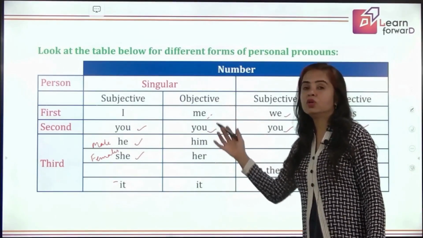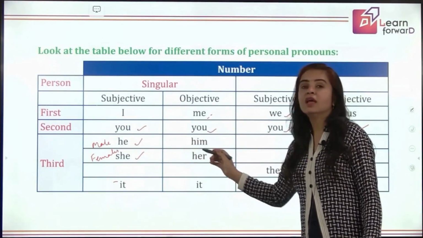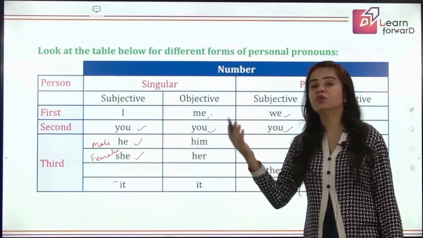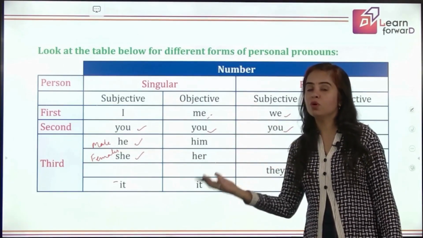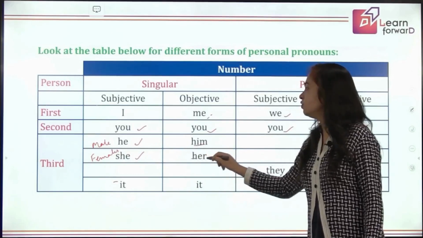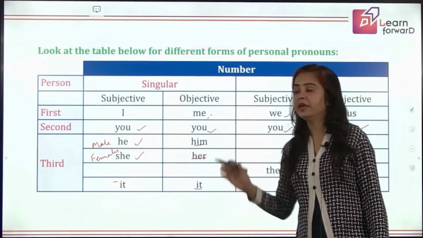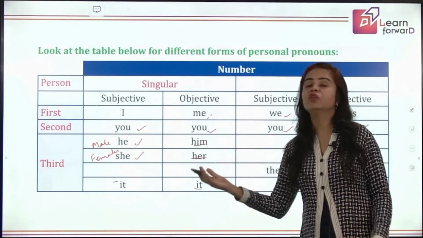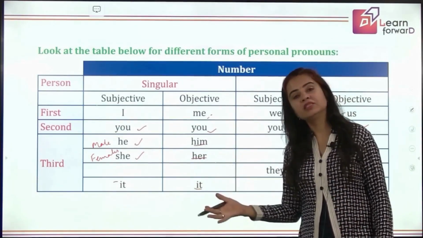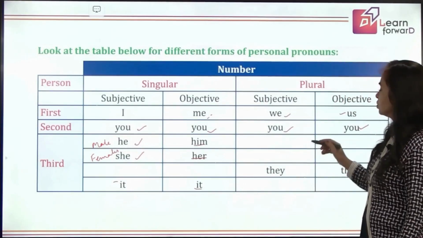They are also in objective case. He becomes him: he gave to me, I gave to him, she gave to me, I gave to her. So these are the words we are using in objective case. It remains it. It is my pet, I give it food. So it remains it in objective case also, just like you.